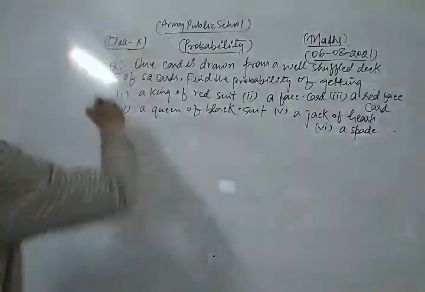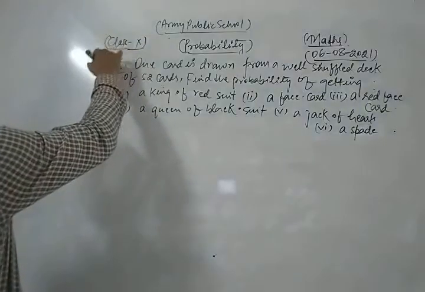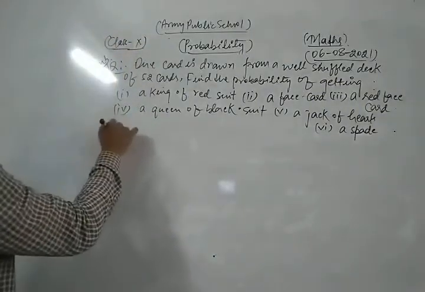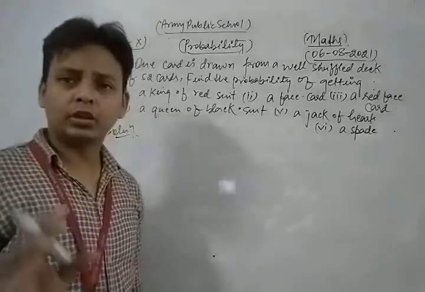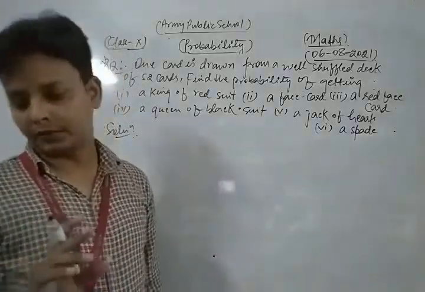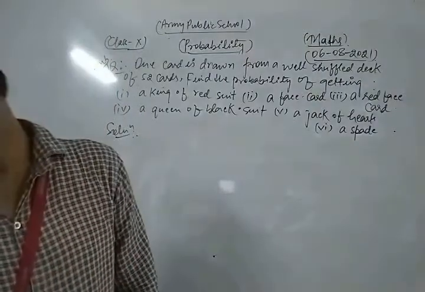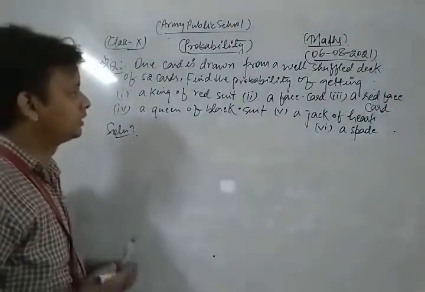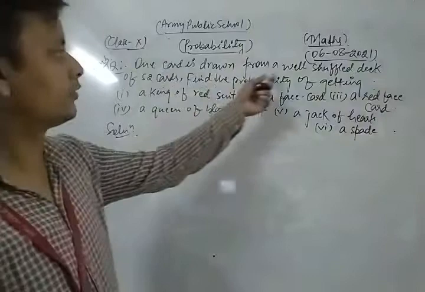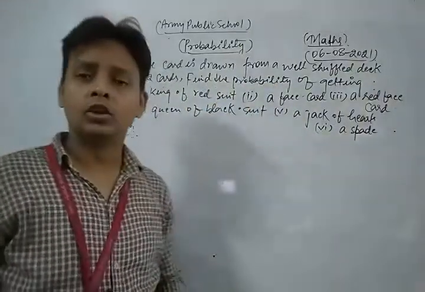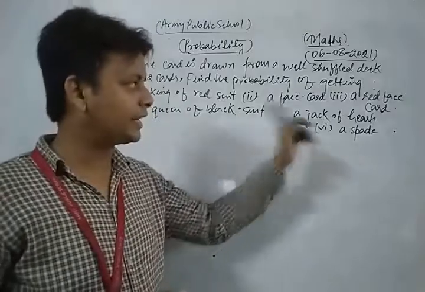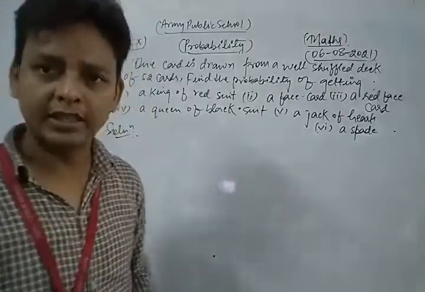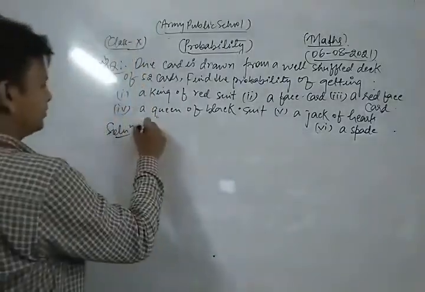Let's see its solution. First of all, the total number of all possible outcomes is 52. In this question, one card is drawn from a well shuffled deck of 52 cards, so the total number of elementary events for each and every part of this question is 52. Is it clear?